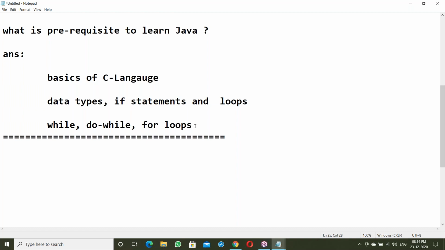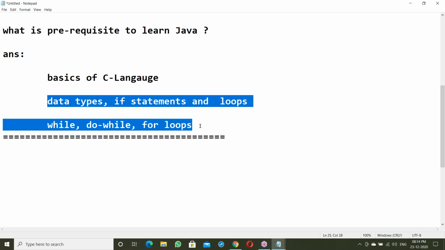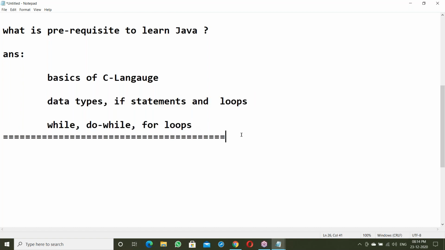Of course, I'll brush up. Data types I'll explain in Java. If statements I'll explain. Loops also: while loop, do while loop, for loop. On these I'll also explain some examples. Don't worry.